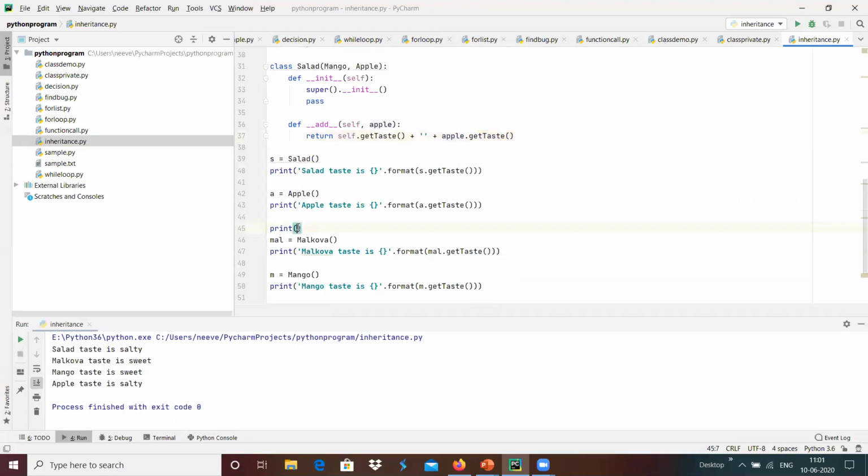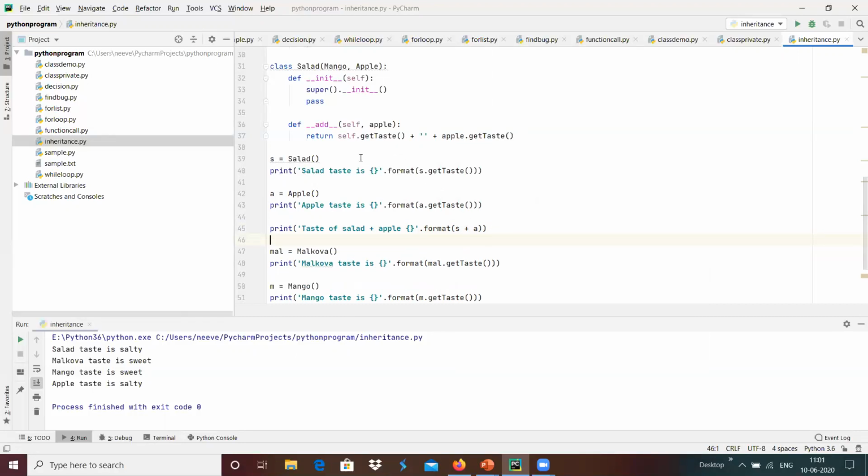I'm going to print taste of salad plus apple is, dot format, s plus a. Actually, S is an object of salad, A is an object of apple.